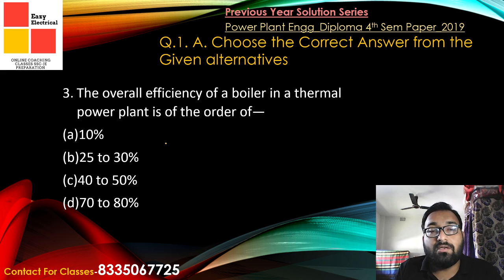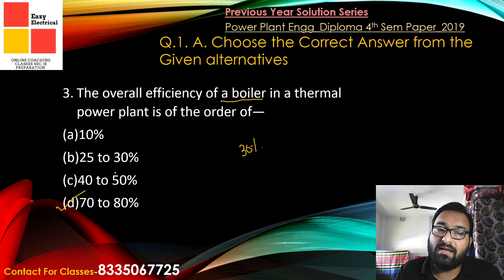Now the third question: the overall efficiency of the boiler in a thermal power plant is of the order of. Generally we all know that the overall efficiency of a thermal power plant is around 30%; 25 to 30 or 30 to 40% is the average. But here they are asking about the overall efficiency of the boiler, not the whole thermal power plant. The answer here is 70 to 80%. Generally the boiler efficiency is far higher than that, but here conservatively we can say 70 to 80% is the answer.